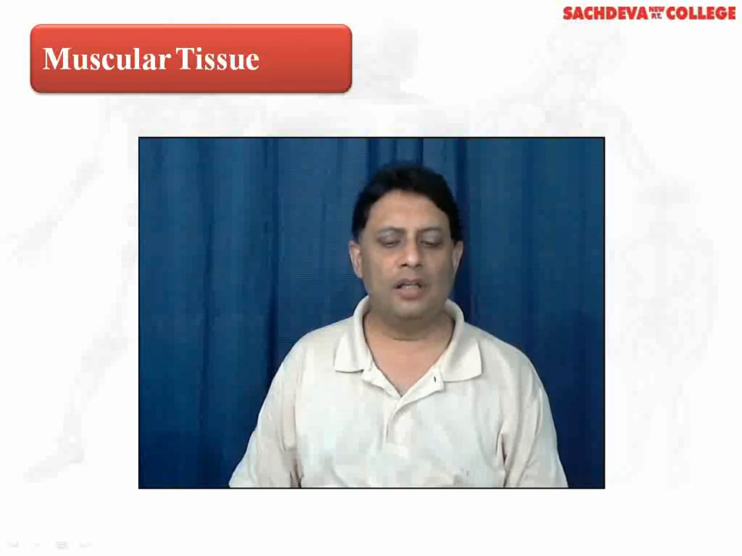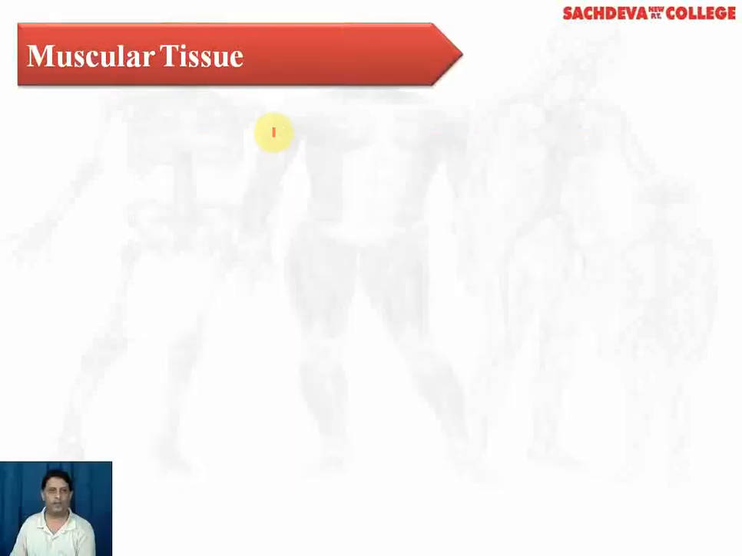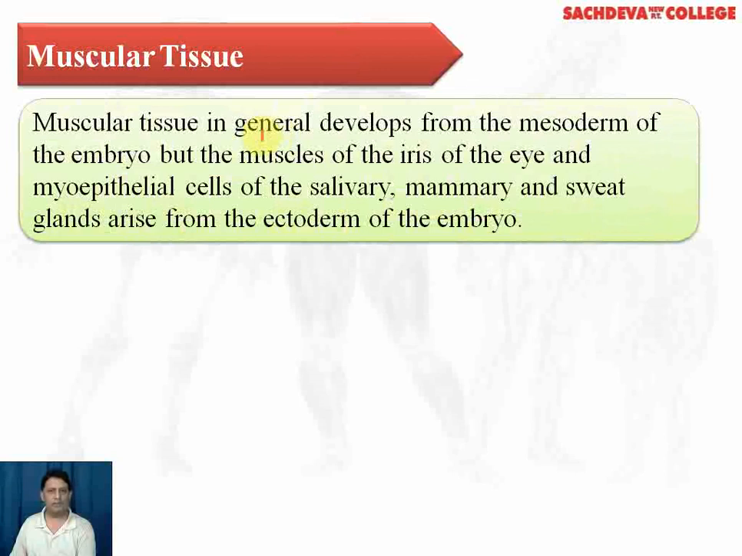So dear students, today we'll discuss the third type of tissues, which is the muscular tissue. The muscular tissue in general develops from the mesoderm of the embryo. Mesoderm is the middle layer of the embryo. However, there are certain exceptions, such as the muscles of the iris and the myoepithelial cells of the salivary, mammary, and sweat glands. These muscles arise from the ectoderm of the embryo.